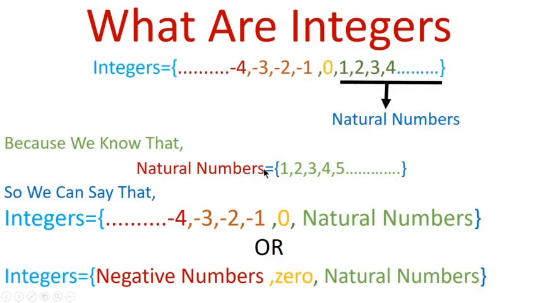We know that natural numbers are nothing but counting numbers like 1, 2, 3, 4. So these are natural numbers. So we can say that the natural numbers together with 0 and negative numbers are called integers. In other words, collection of all negative numbers along with the 0 and natural numbers is called integers.